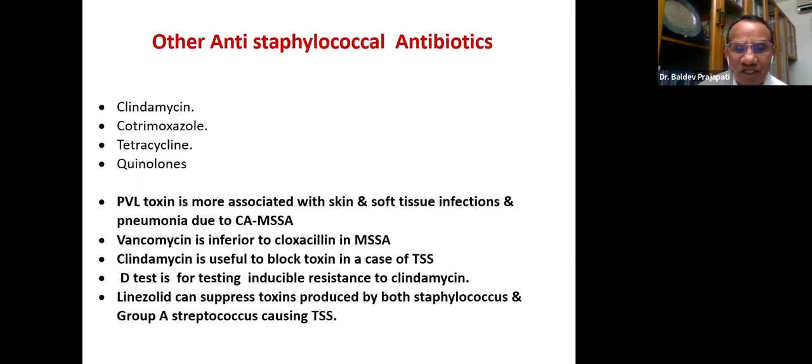They are also anti-staph. Somebody may ask even a short note: anti-staphylococcal antibiotics. PVL toxin, as I was talking, is very important with skin and soft tissue infection and pneumonia, particularly community acquired MSSA. Please remember here, if you want to treat the MSSA, by chance if you have got the culture positive, from vancomycin I will go to the cloxacillin, because for MSSA, vancomycin is inferior to cloxacillin. Apparently it looks like vancomycin is a higher antibiotic compared to cloxacillin, but no, for MSSA it is inferior. Please take note of it.